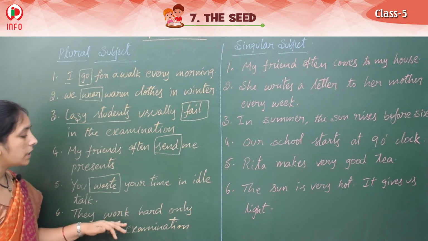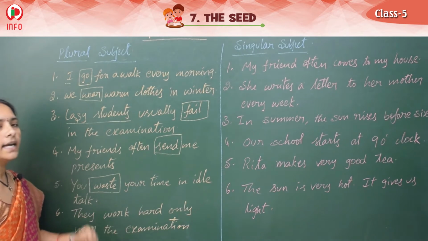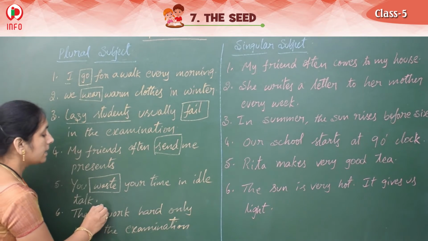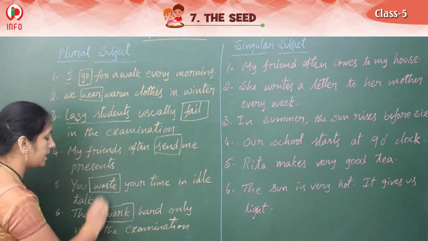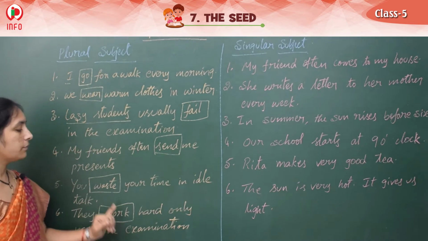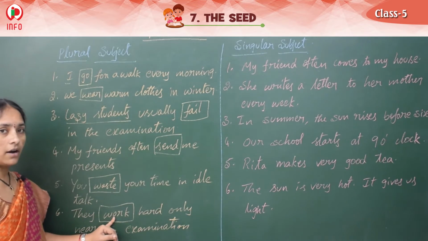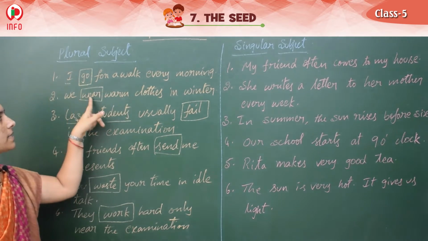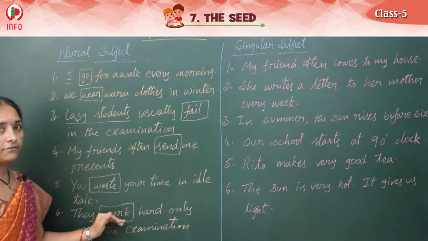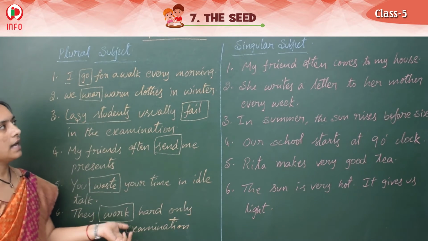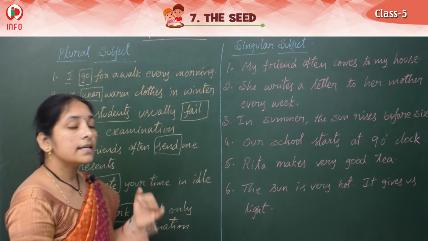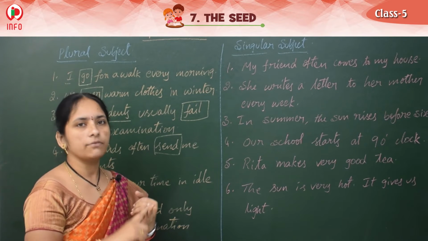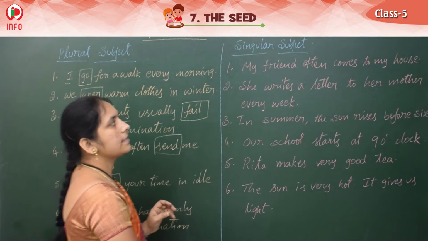And they work hard only near the examination. Yes, most of you also. They work. They is the plural. So they work hard. V1 form. Right? For all the plural subjects we write only V1 form. Clear this one? And now see the singular subject. Singular subject, if we get, what we should write? V1, yes, or es we should add. Right? Let's see the sentence.